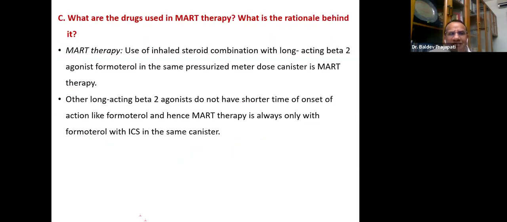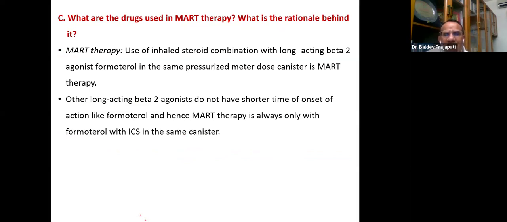So please remember, MART therapy means use of inhaled steroids in combination with a long-acting beta-2 agonist, that is formoterol. And please remember here, only formoterol is preferred, no other drug. That is the MART therapy.